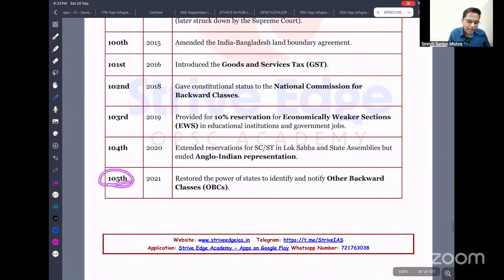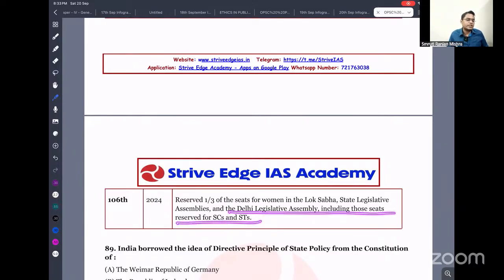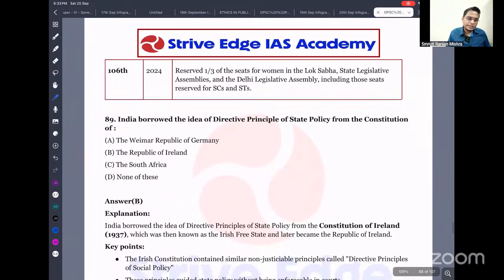The 105th Constitutional Amendment Act is about identifying and notifying other backward classes. It restores the power so that states can identify backward classes within the state. The 106th Constitutional Amendment Act provides one-third reservation to women in the Lok Sabha, state legislative assemblies and the Delhi legislative assembly, including seats reserved for scheduled castes and scheduled tribes. These are the few amendments you need to remember, as there can be a very good question. Okay, let's move ahead.